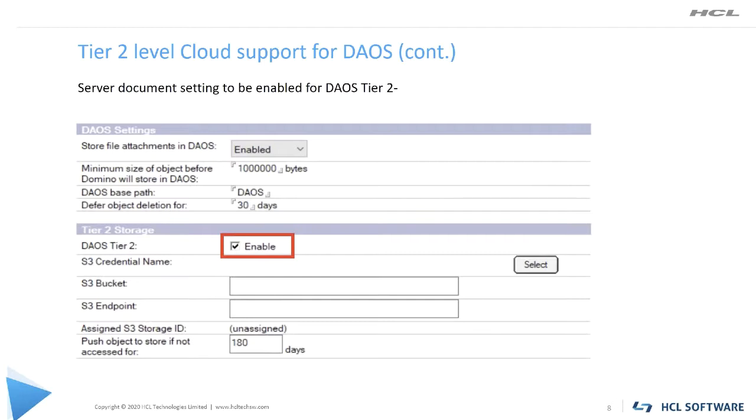Once you enable Tier 2 storage, your Domino will become capable of pushing data from on-prem to cloud. Those customers who are interested in implementing this feature can explore it more and come back to us if they have any queries. Now let's move on to the next slide.